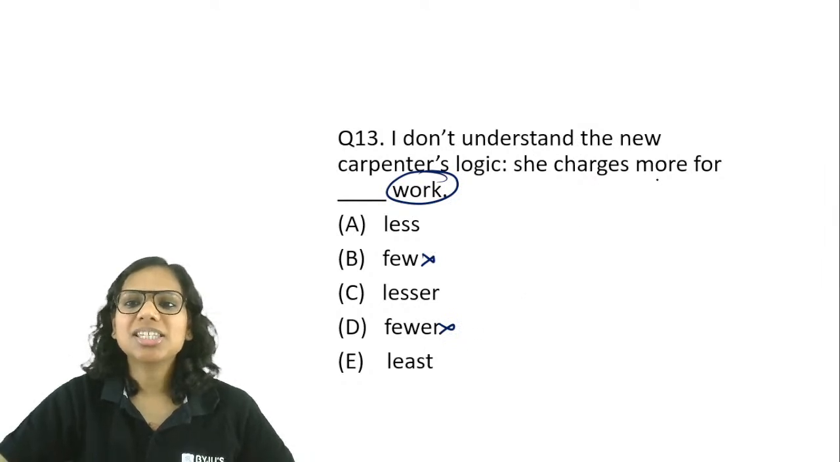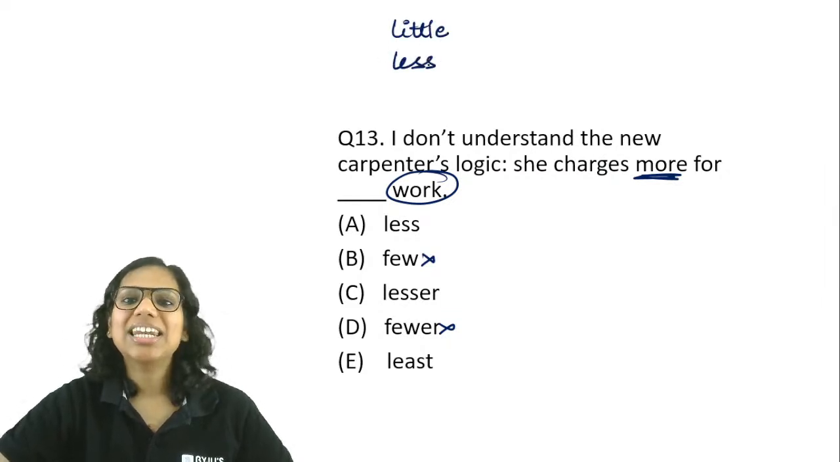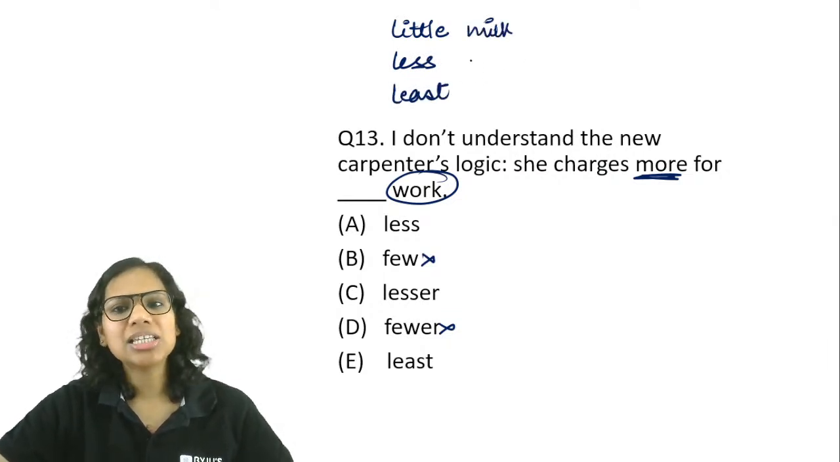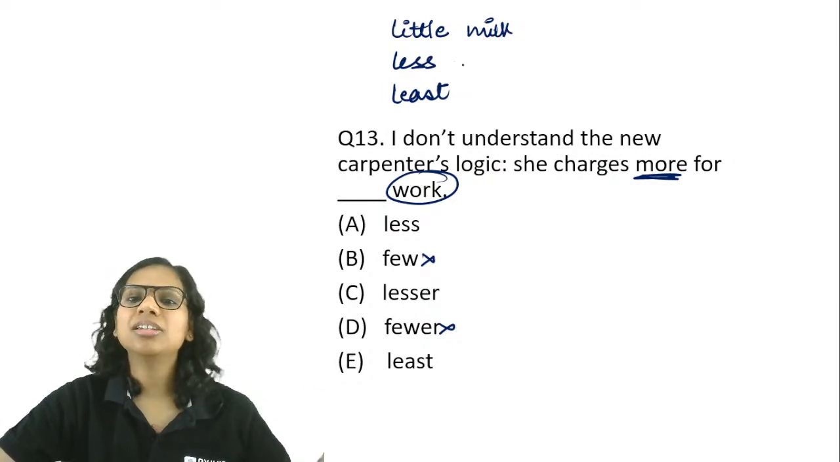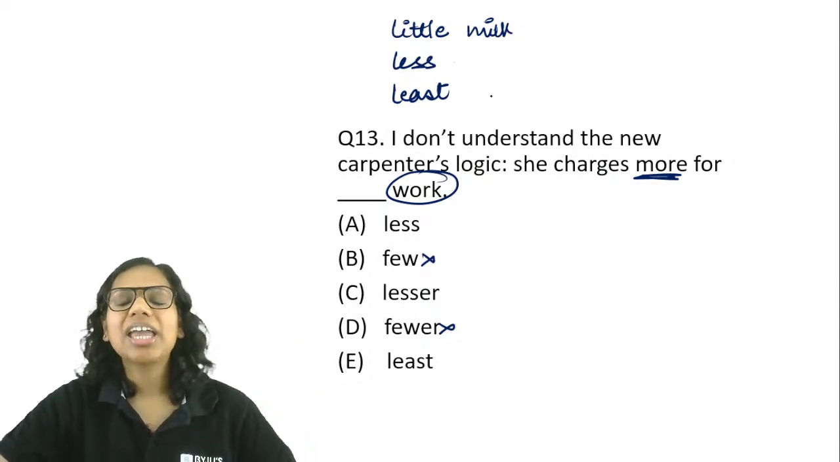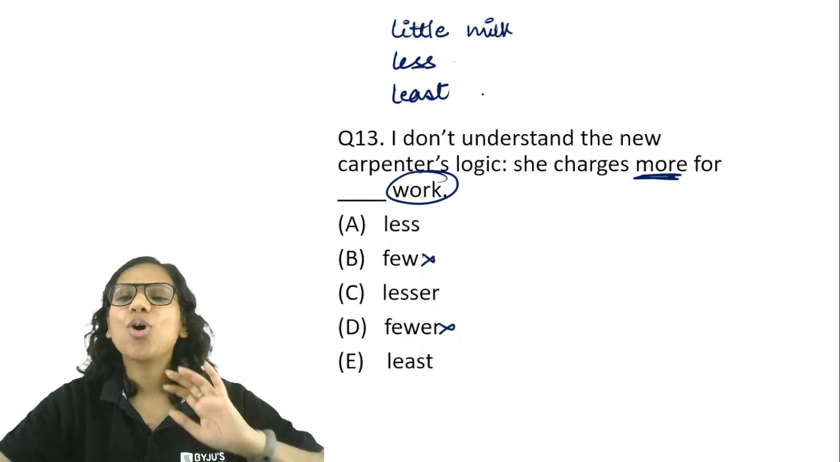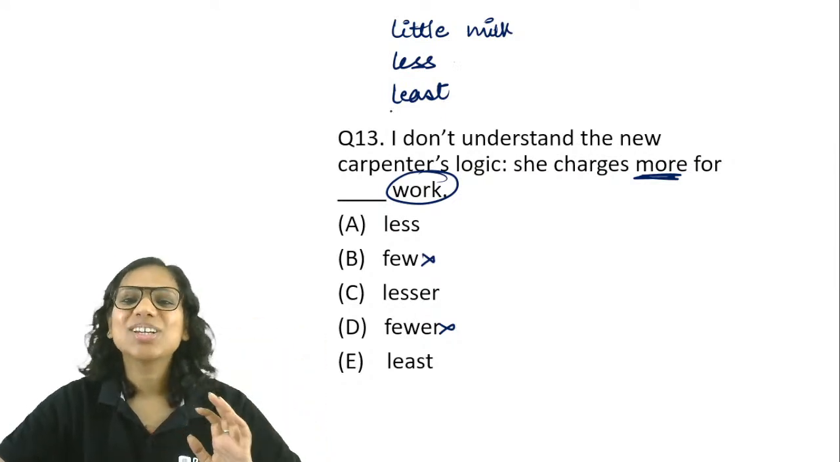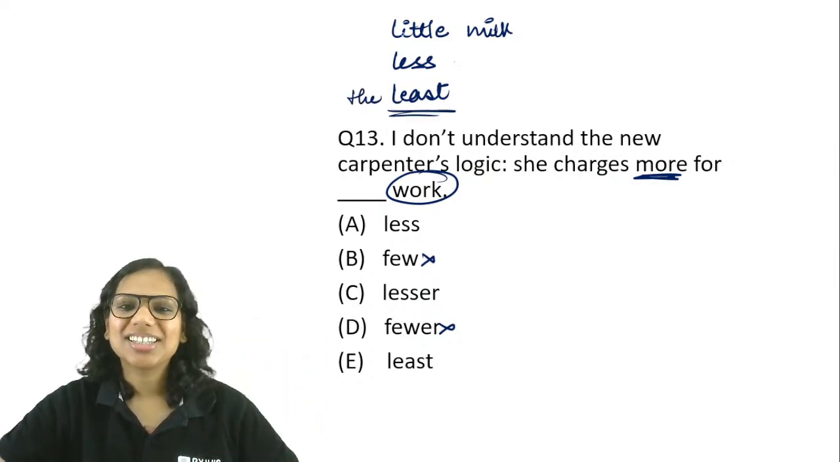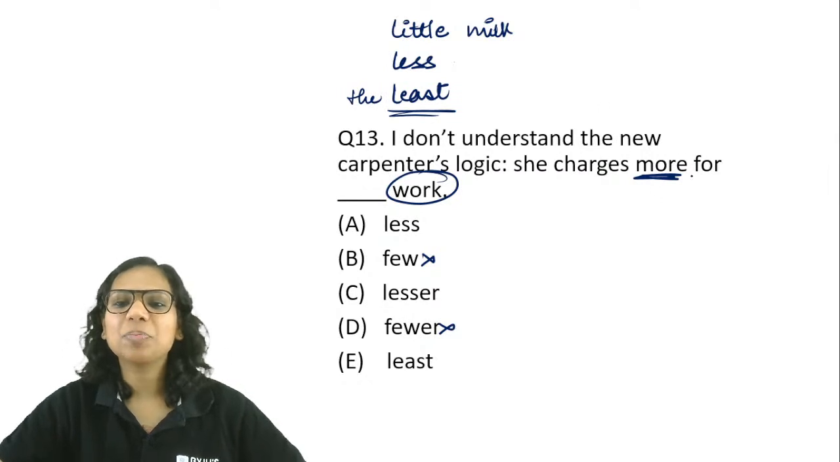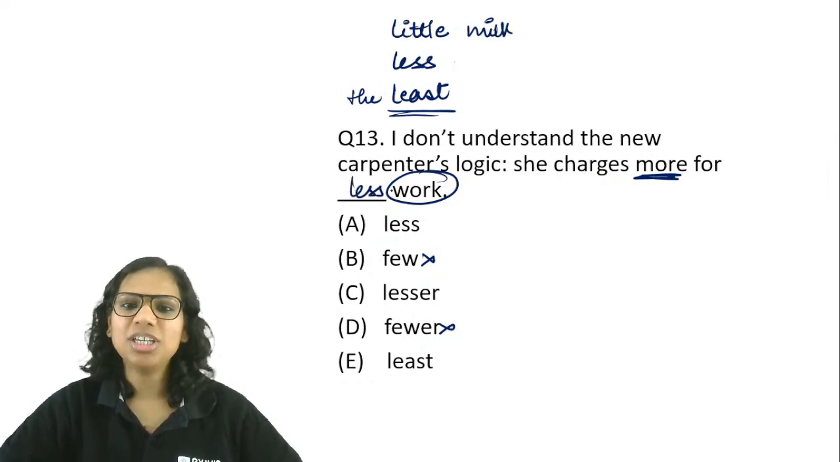Now, there is a comparison happening. So, little is the positive degree of the adjective, less is the comparative, and least is the superlative. I have little milk in my glass. I have less milk than my brother has. I have the least milk out of all of us siblings. So, little, less, the least. So, here the comparative degree, which is less, will be used.